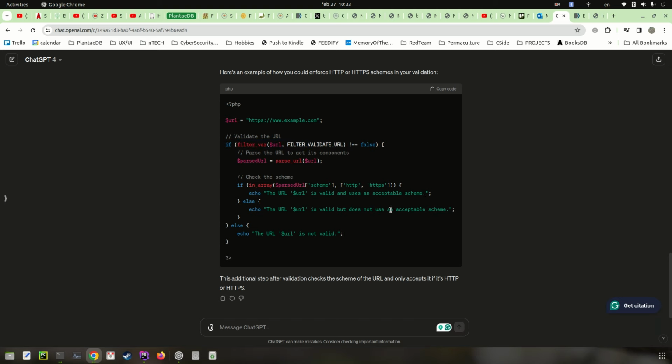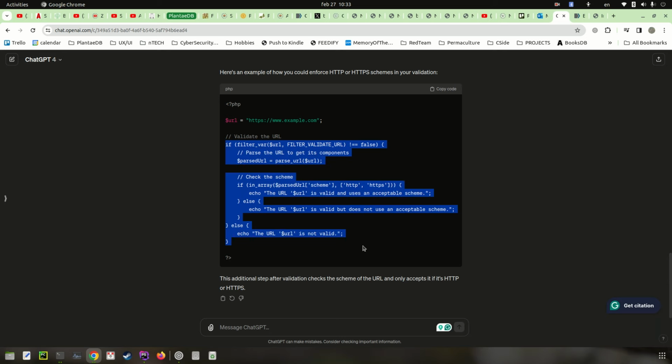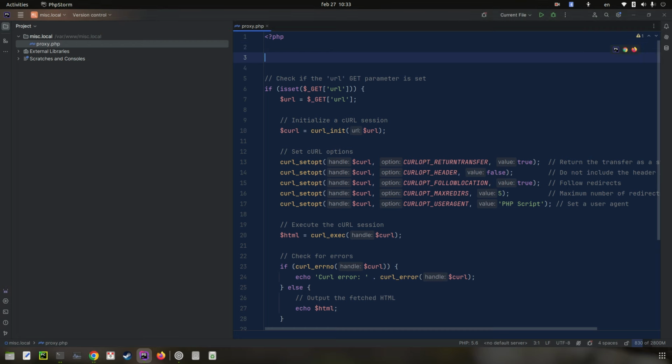This one can probably still be bypassed if you own another server script that does a redirect to a local or other protocol. I'm talking from the security perspective, but for this it's more than secure enough. Let's copy this. Let's write the function validateURL.